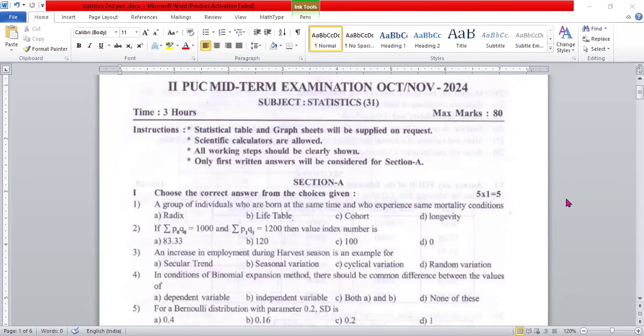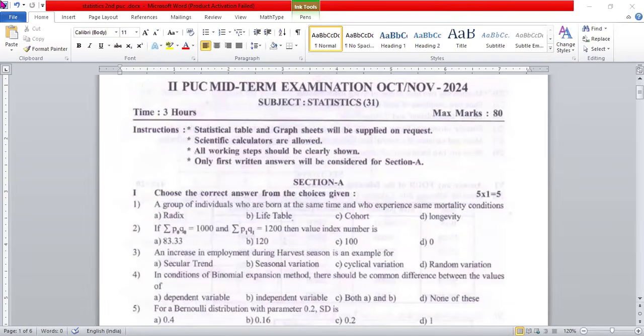So definitely today I'll train you like anything to score more than 70 marks in tomorrow's midterm examination paper. Just listen to what I'm telling you. It's a very important one. This is last year's paper, so 2024. Even I'll show you 2023 also.